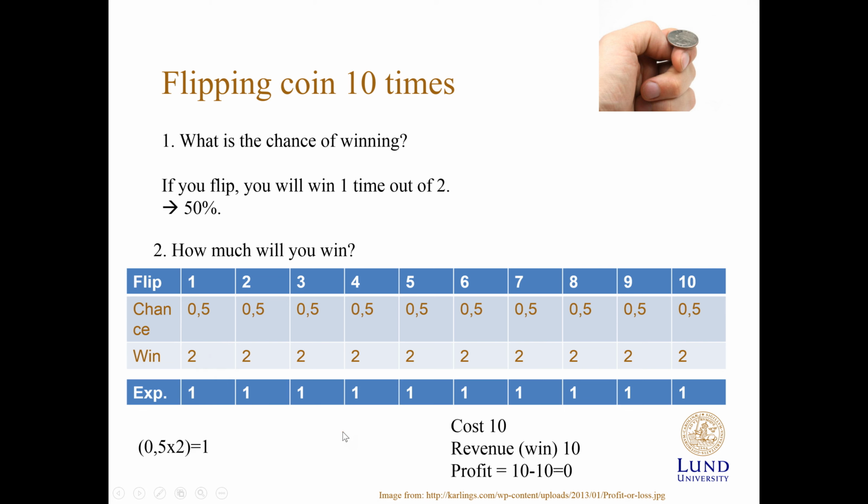So in total, we will have a cost for each flip of 10. We are expecting to win 10 in total, because we will most likely win 5 flips and lose 5 flips. So the profit will be cost 10 minus revenue 10, 0. So this is a very simple example. Let's do a bit more complicated example.